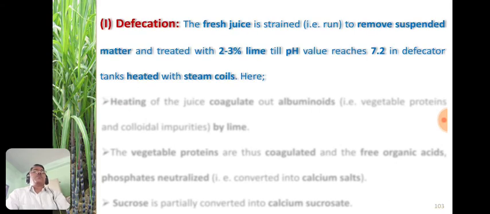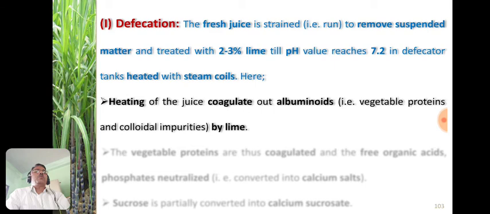In this defecation process, the fresh juice is allowed to run to remove suspended matter and then treated with 2 to 3% lime, which is a mixture of calcium oxide and calcium hydroxide, until the pH of the juice reaches 7.2 in defecator tanks, where it is heated with the help of steam coils.